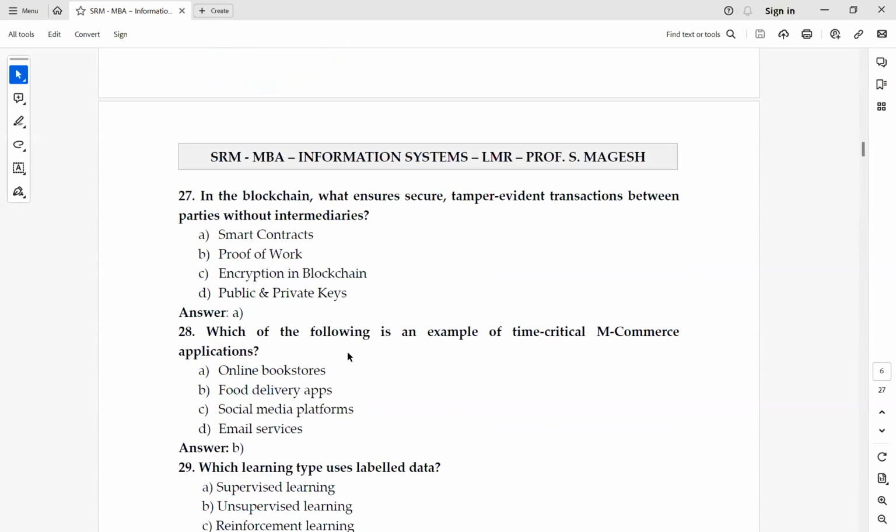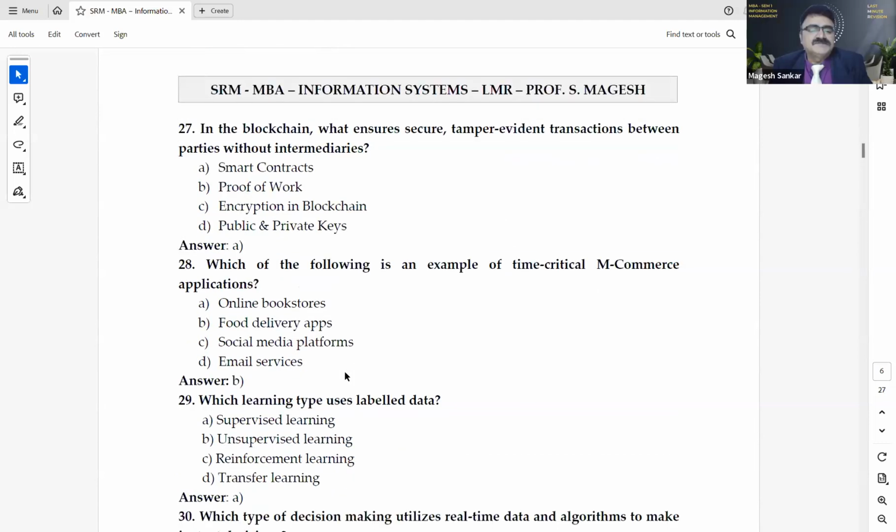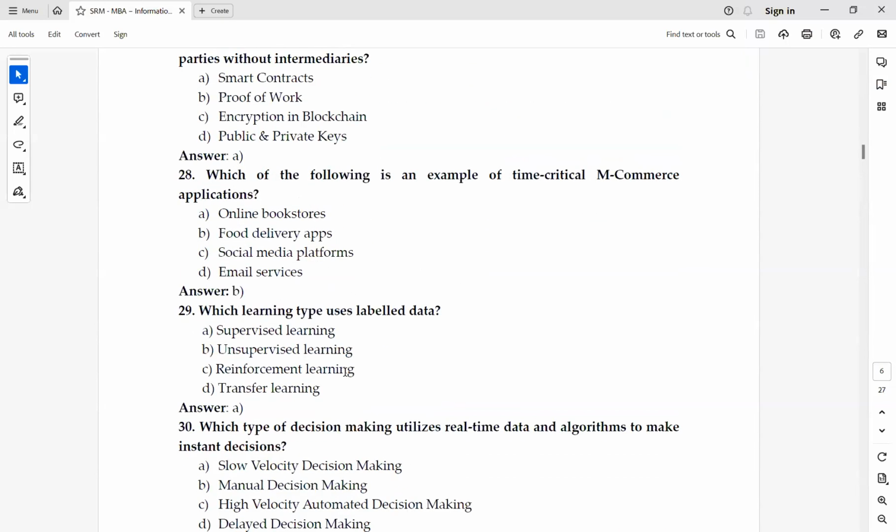In the blockchain, what ensures secure, tamper-evident transactions between parties without intermediaries? Answer A, smart contracts. Okay. Which of the following is an example of time-critical m-commerce applications? Answer B, food delivery apps.